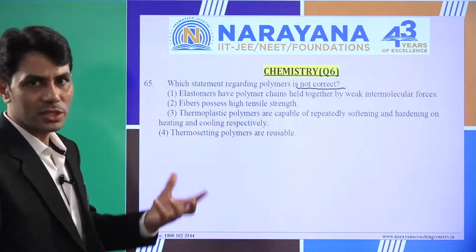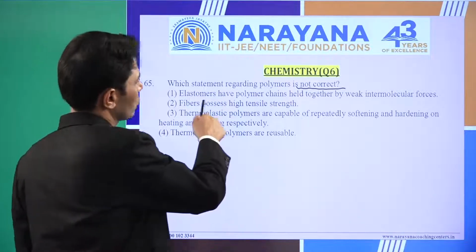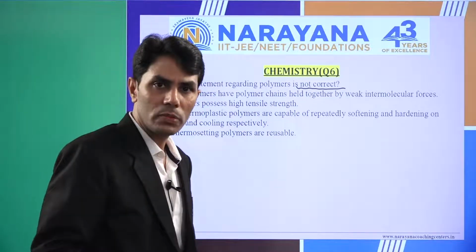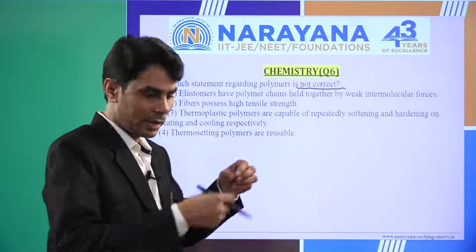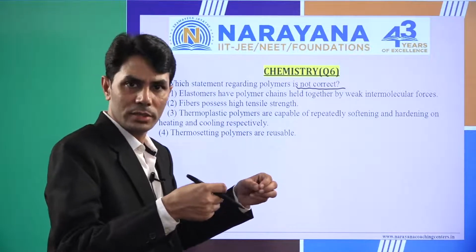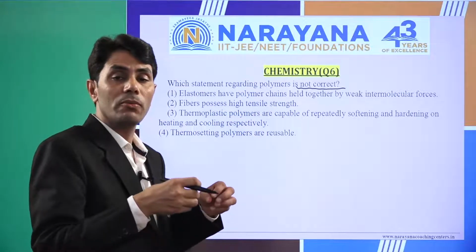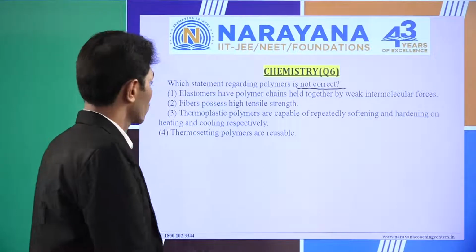Elastomers means elastic polymers, just like natural rubber. Elastomers have polymer chains held together by weak intermolecular forces. Yes, 100% correct. That's why those are elastic, like rubber. Easily we can stretch it. So why can we stretch it? Because it is held by weak intermolecular forces, not strong ones. So it is correct.